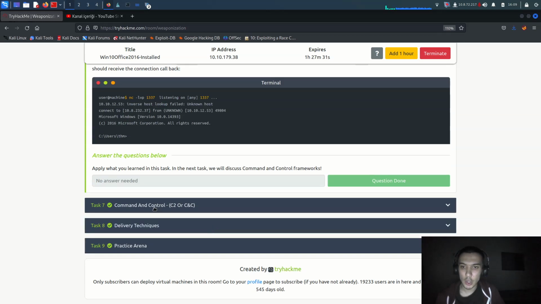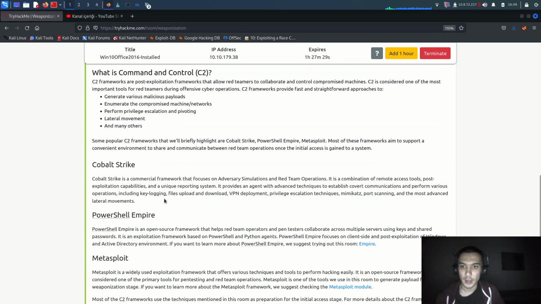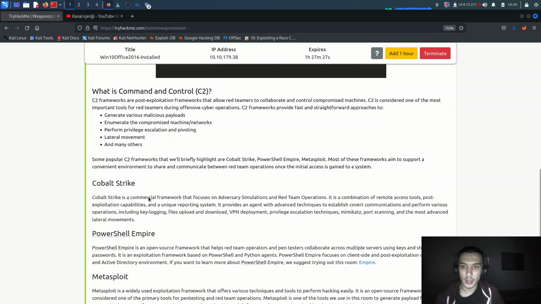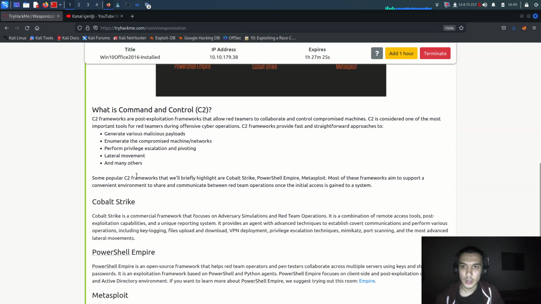So let me go to command and control, and there's a command and control file. How are we using it? We can use what's called command and control, C2. C2 frameworks are post-exploitation frameworks that allow red teams to collaborate and control compromised machines. C2 is considered one of the most important tools for red teamers during offensive cyber operations.